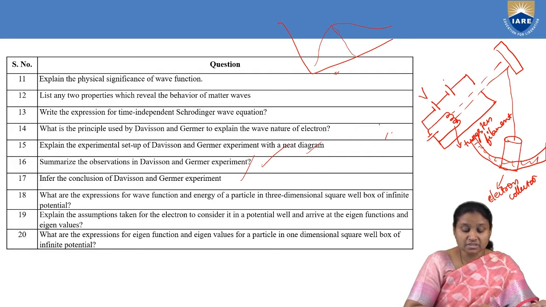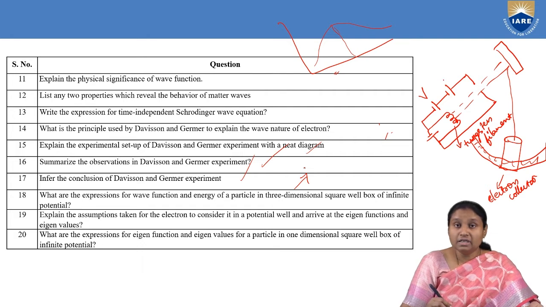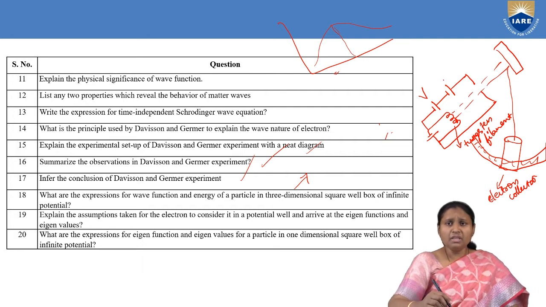Then, what are the expressions for the wave function and energy of a particle?